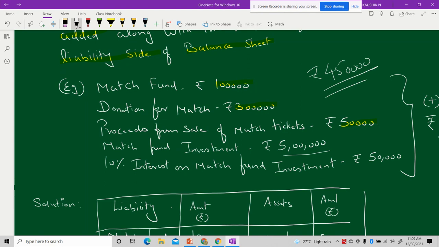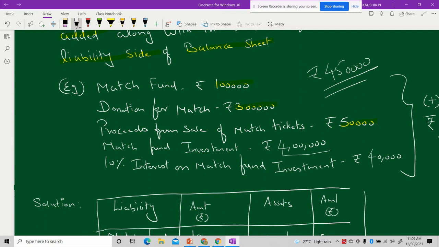So I can make this 5 lakh as 4 lakhs. That is possible. Okay, this 5 lakhs is not the value of investment, it is only 4 lakh rupees I invested. Now 10 percentage, when I calculate on this, even here there is an error. It should not be 50,000, it will be rupees 40,000.